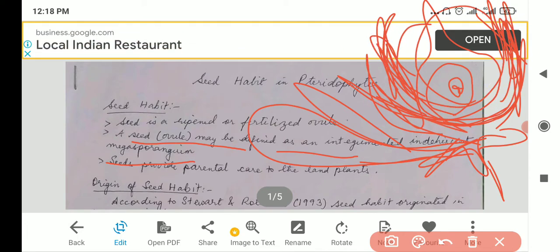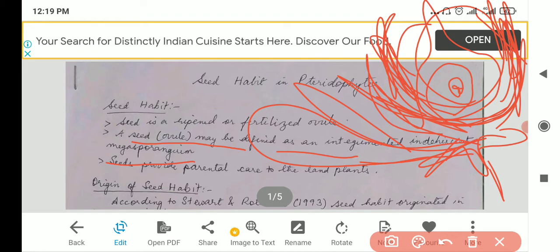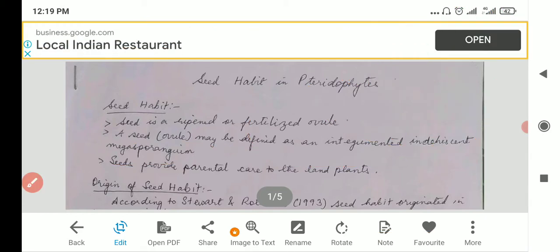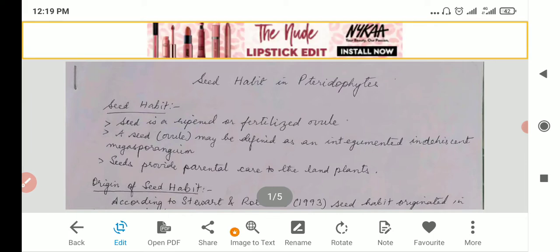So obviously, a seed means it's not a fruit, right? A fruit will be dehiscent, meaning it has already been removed from the plant body. So it is an integumented and indehiscent megasporangium. Megasporangium because it is female.